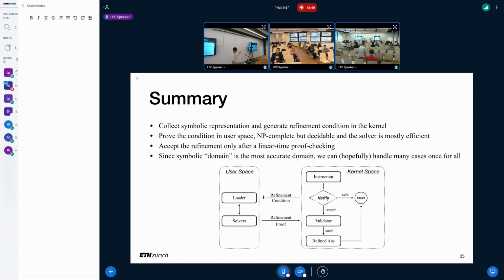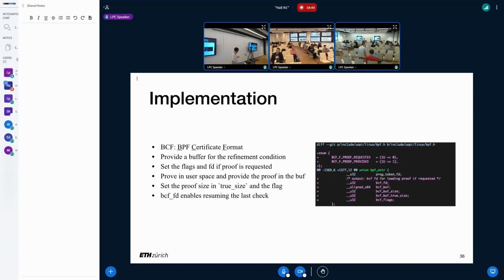So I will talk a little bit about our current implementation. We call this implementation BPF certificate format, or BCF for short. Originally, we wanted to call it BPF proof format, BPF for short. So obviously we cannot do that. So we just call it BCF, BPF certificate format.